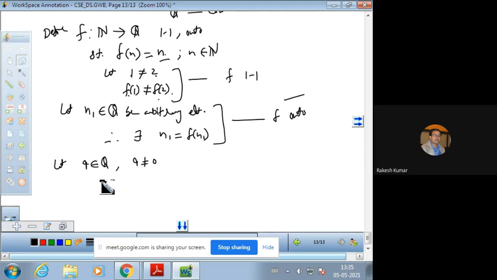It is any non-zero rational number. So q can be written like epsilon times a upon b, where b is not 0. The value of epsilon may be positive or negative, and GCD of a and b is equal to 1, and a and b are coming from the domain, that is the set of natural numbers.